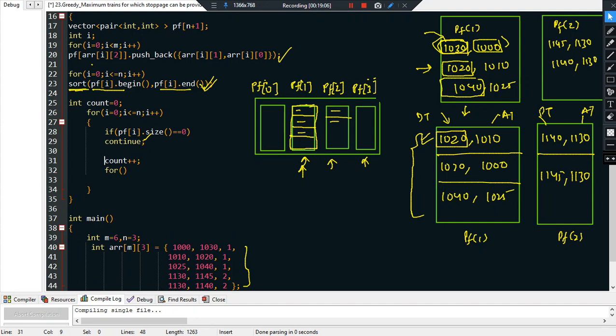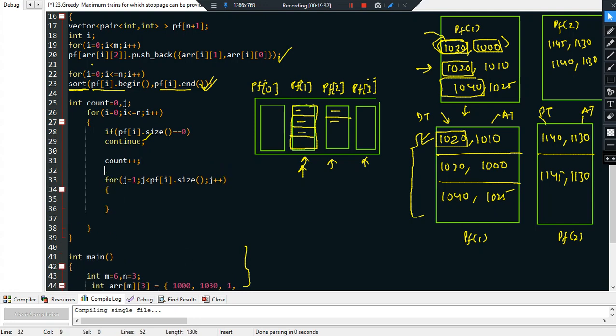We come inside and say for, let me declare one more variable, j. So for j equal to 1, j less than the size of the vector. The size of the vector is nothing but pf of i dot size. So for j equal to 1, j less than pf dot size, and we say j plus plus. What are we going to check now?